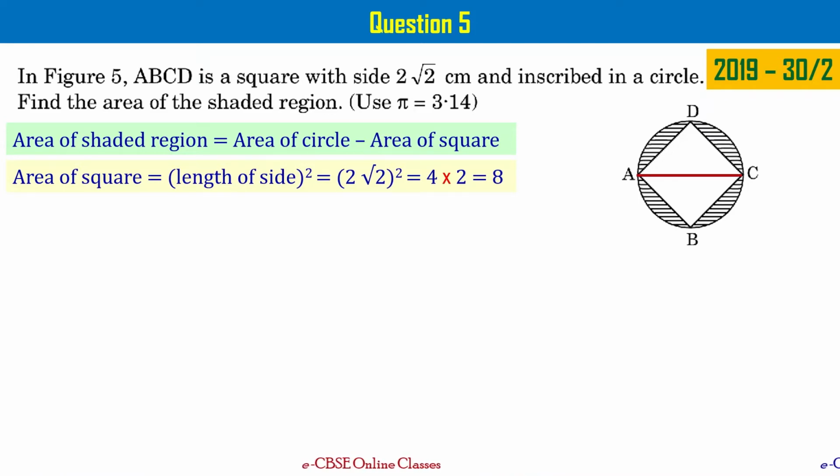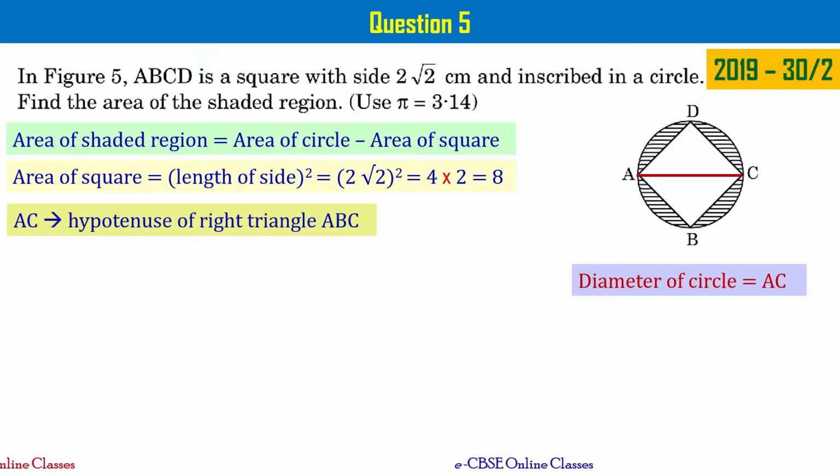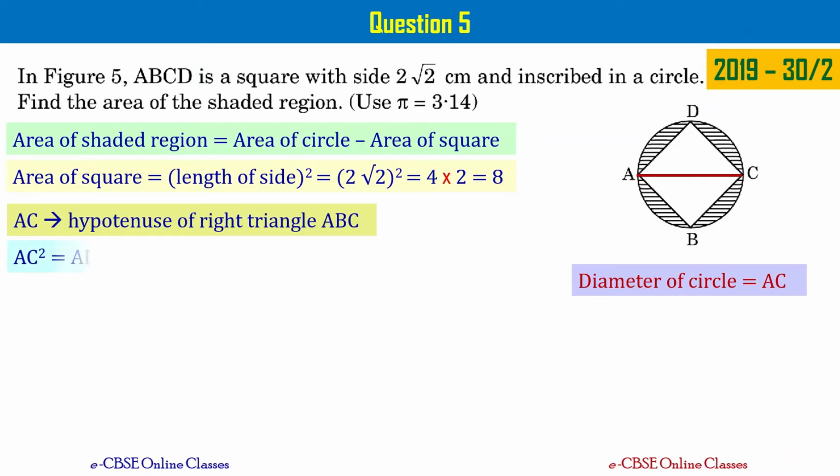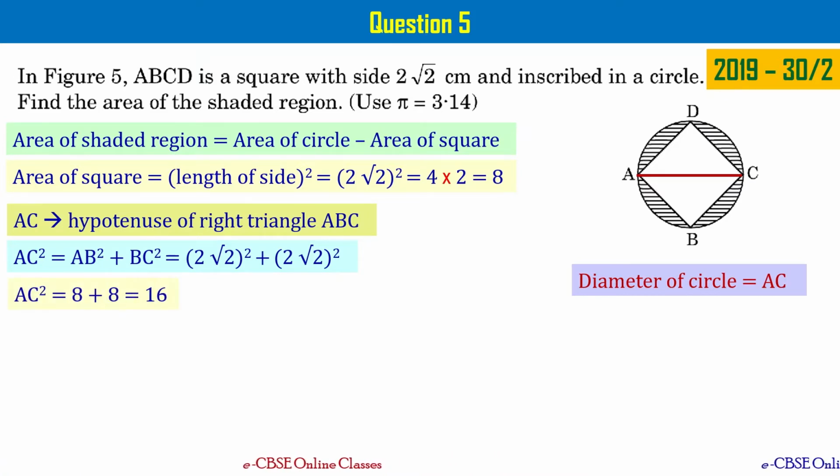As you see here, AC is the diameter of the circle, right? At the same time, when you observe the figure, you can say that AC is the hypotenuse of the right triangle, triangle ABC, right? It means we can make use of Pythagoras theorem. Pythagoras theorem says that AC square equal to AB square plus BC square, right? When you substitute values of AB and BC, that is equal to 2 root 2, and simplify it, you get AC square equal to 16.